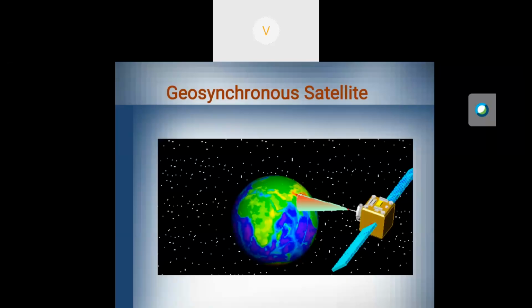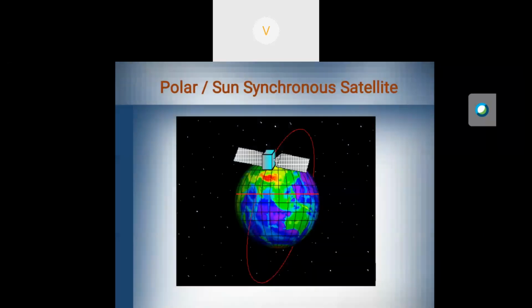This is the example for a geosynchronous satellite. The satellite is rotated towards the earth. That is a geosynchronous satellite. Here you can see this is a sun synchronous satellite, a polar sun synchronous satellite. So the satellite path is towards this side and this side. Based on that only, the satellite will rotate and capture the information about the earth.